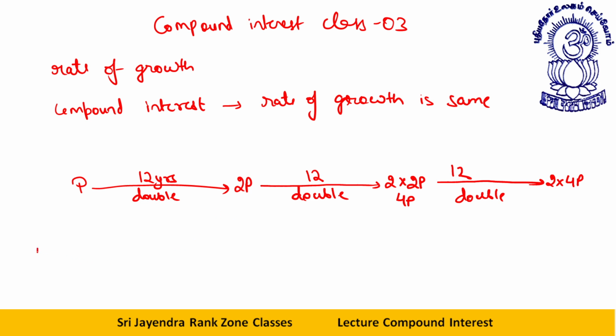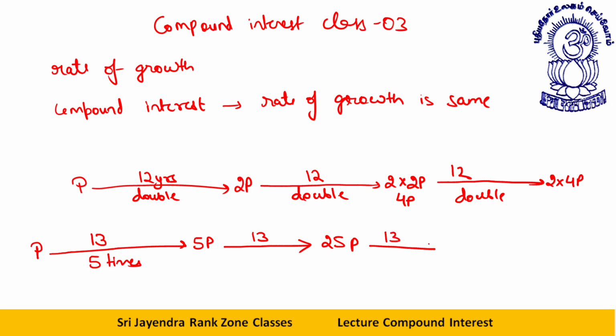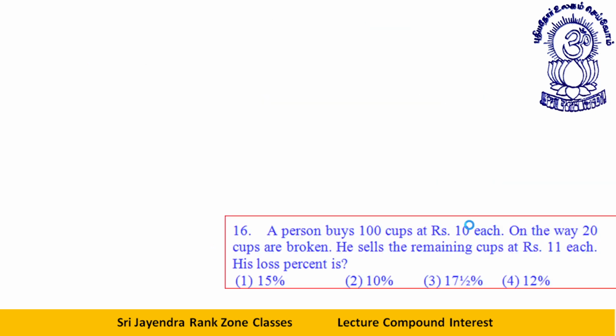That is, if I say I gave my friend p rupees, suppose in 13 years it becomes 5 times. So what will it become? It will become 5p. In the next 13 years also it will again become 5 times, that is, it will become 25p. In the next 13 years, 125p. In the next 13 years, it will again become 5 times and become 625p. This way the rate remains constant. Now let's start doing some questions.